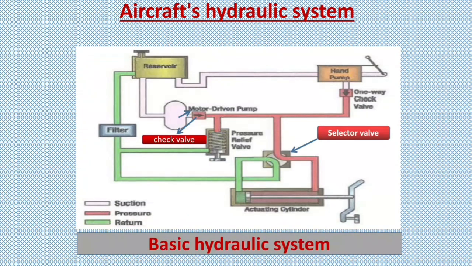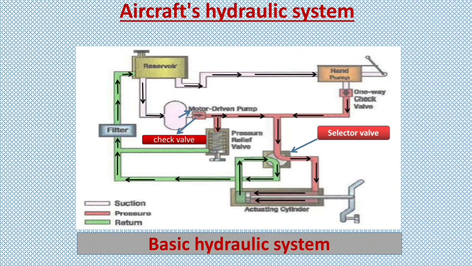Here in this picture, the pink line is the suction line, the red line is the pressure line, and the green line is the return line. From the reservoir, the fluid flows to the pump where the fluid is pressurized and forced to the system through the check valve. After the check valve, the fluid goes to the selector valve, which controls the direction of movement of this fluid to the actuating cylinder. When the fluid reaches one side of the actuating cylinder, the fluid from the other side of the actuating cylinder returns back to the